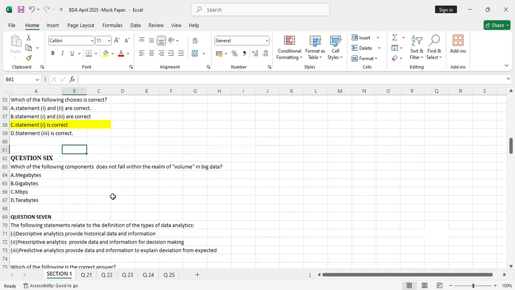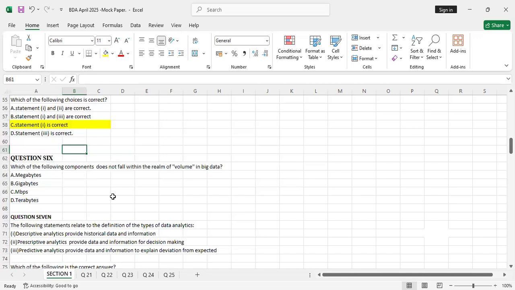So I'll go to question 6. Which of the following components does not fall within the realms of volume in big data? What I was asking you is which of these items does not represent volume as an item of big data. We have the 5 V's of big data, so I was asking which of these components does not fall within the realm of volume.